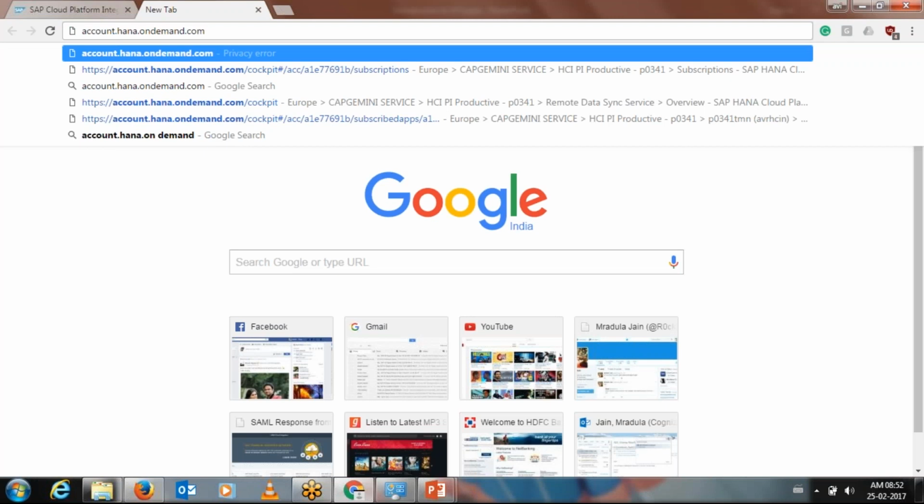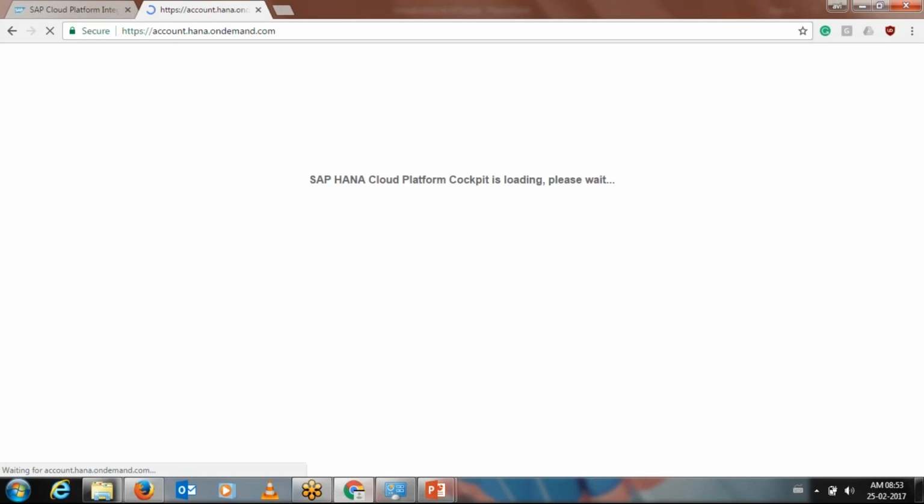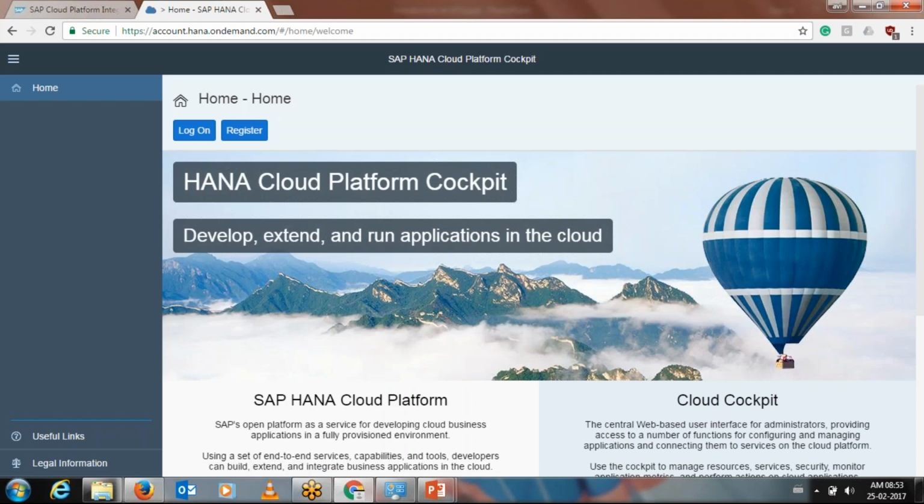The cockpit account is account.hana.ondemand.com. Okay. So this is the initial screen.